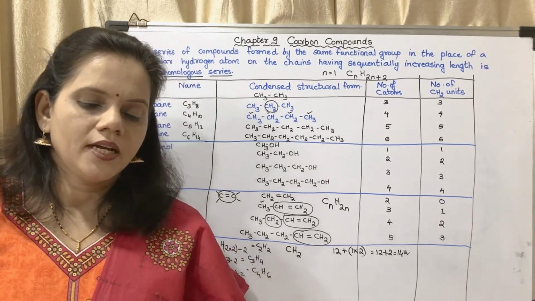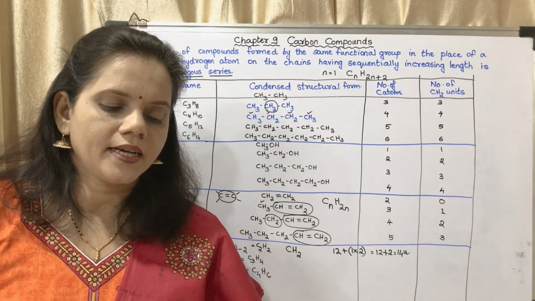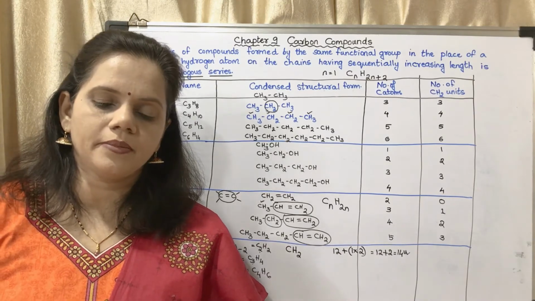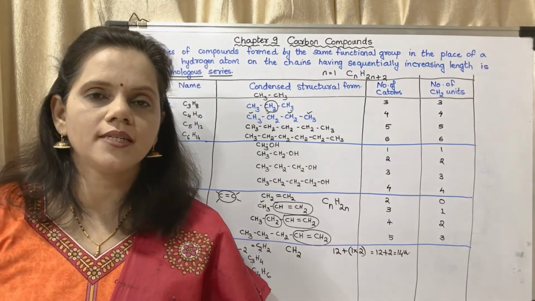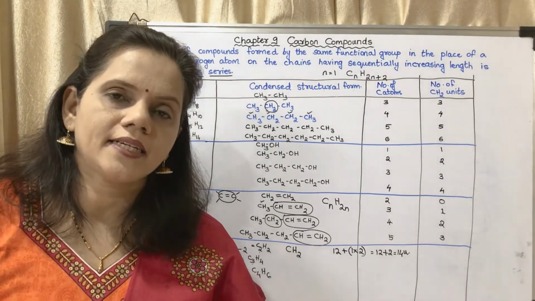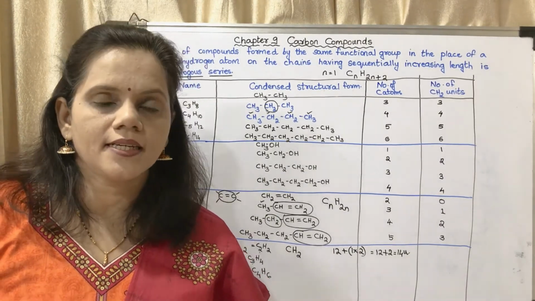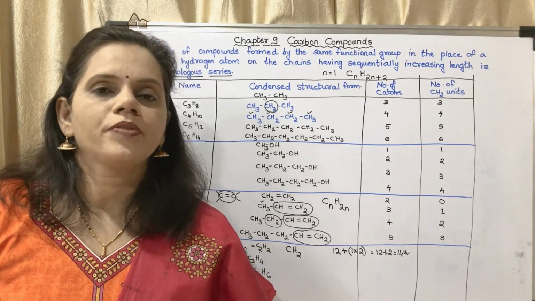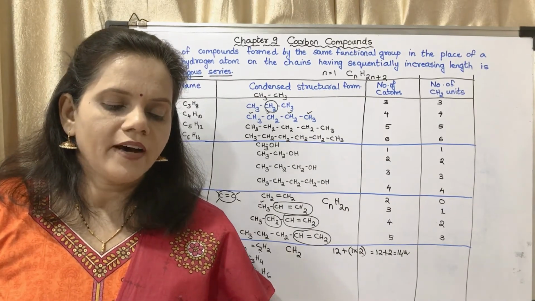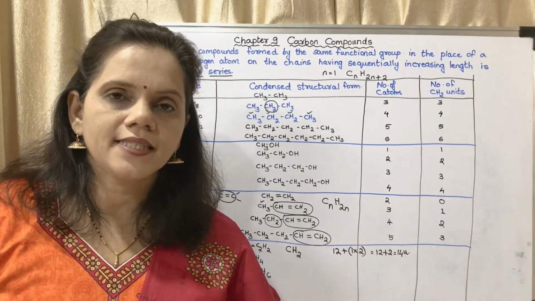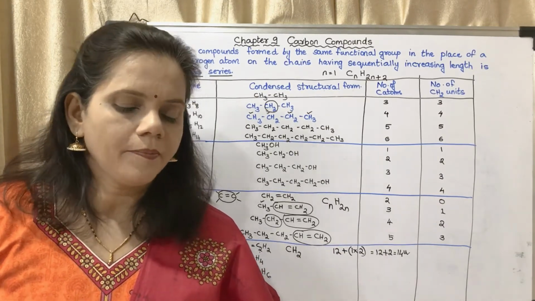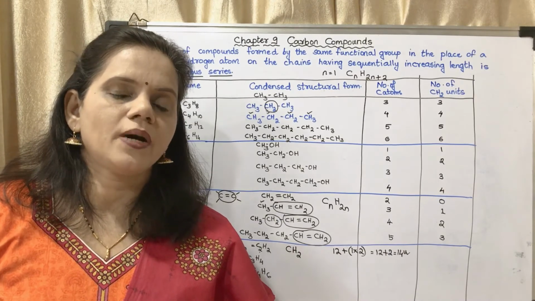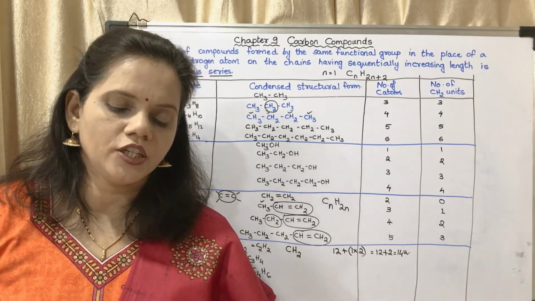Now below that there is a statement that from the above examples, we come to know the following characteristics of homologous series. So what are the characteristics of homologous series? It is a 3-mark question. While going from one member to the next in a homologous series, one methylene unit gets added. Molecular mass increases by 14 units.